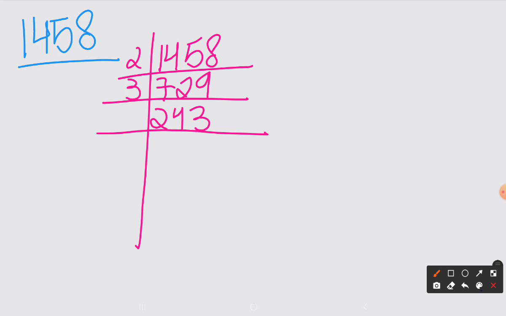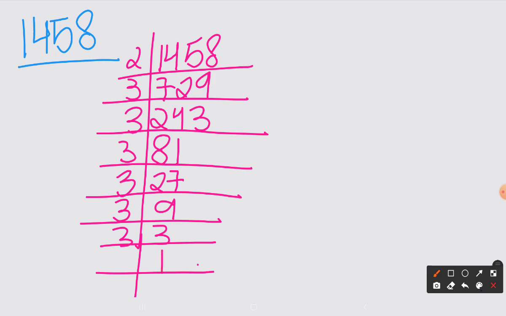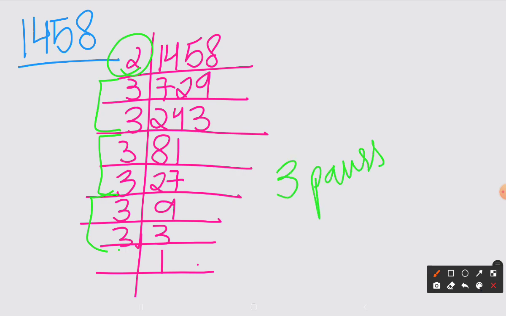Now 243. Let me just see: 4, 5, 6, 7, 8, 9. Again it's by 3. So I'll go with 81, then 3 again, 27, then again 3, it is 9, then again 3, it is 3, then again 3, I'll get 1. Now let's make the pairs. Here I can see that 2 doesn't have a pair, whereas 3 has a pair, again 3 has a pair, and again 3 has a pair. That means I have 3 pairs of 3, but I don't have a pair of 2.